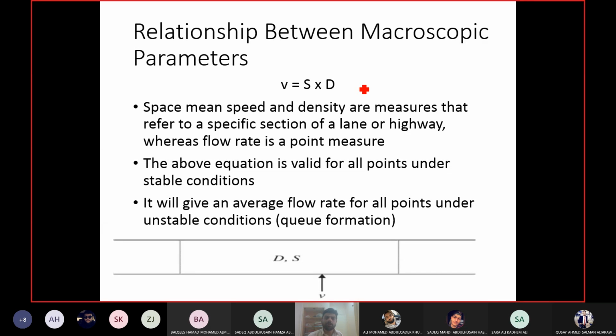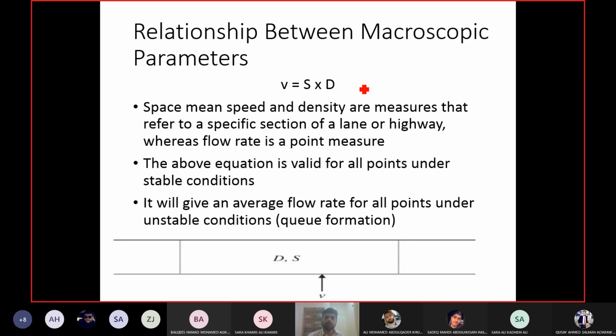Now, if you are measuring flow, like you have done in your term project as well, how did you do it? You stood at one point beside the highway, and you started counting the cars which were passing in front of you, right? So flow is by default measured over a point. When you say 200 vehicles pass, you will tell me 200 vehicles pass from this point.